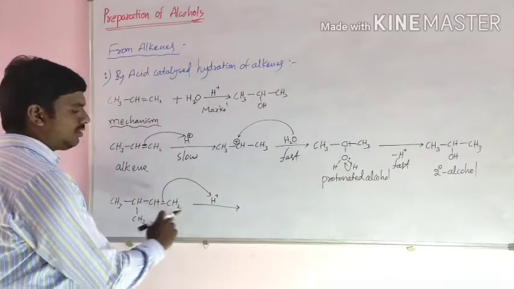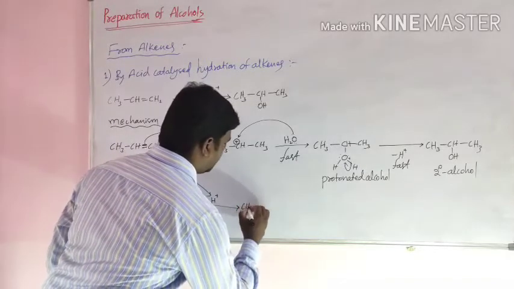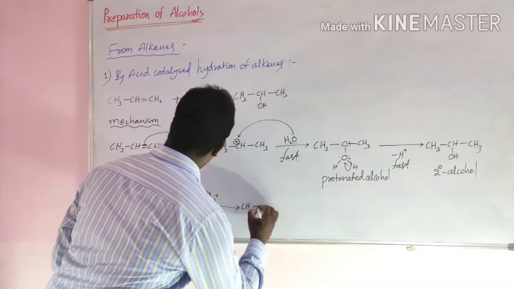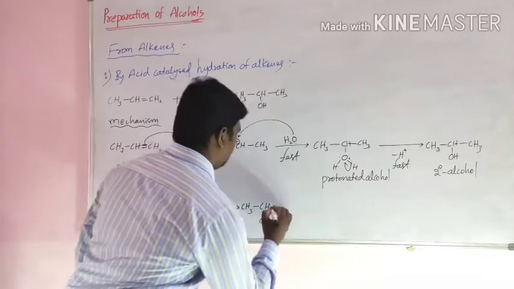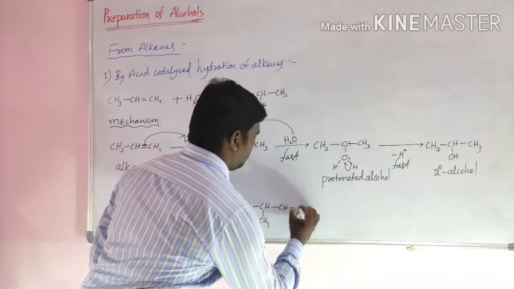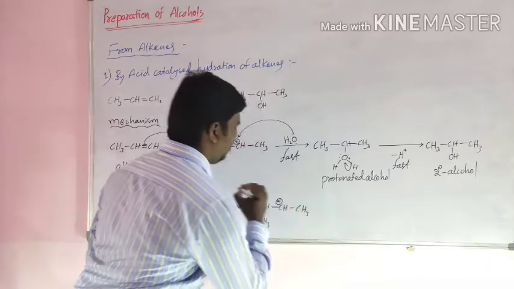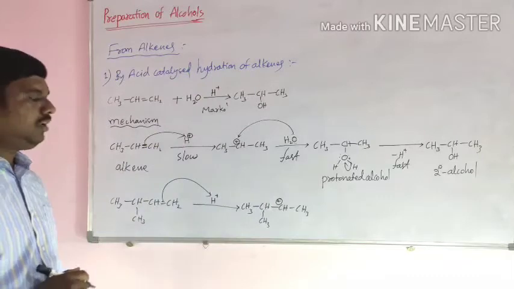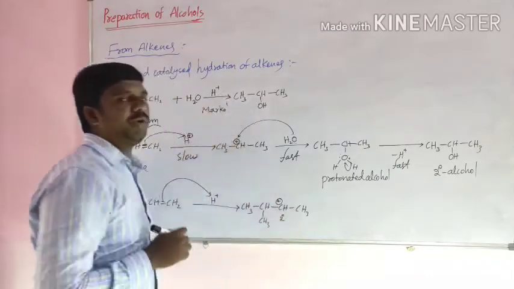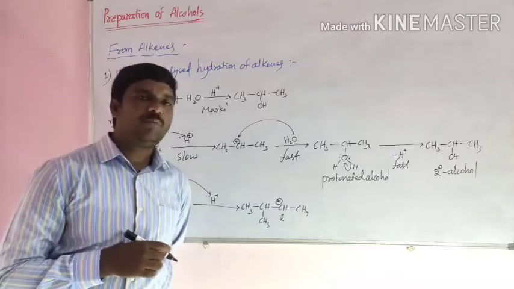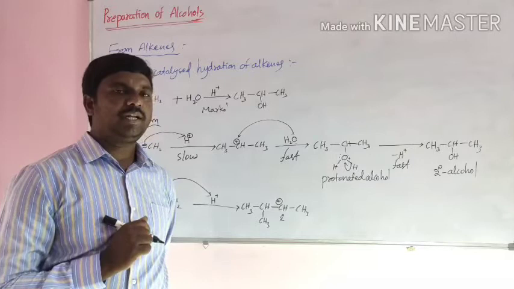Because this reaction follows Markovnikov rule, the compound formed is a carbocation, CH3. This carbon contains a positive charge. We know that this is a secondary carbocation. Secondary carbocation is less stable than tertiary carbocation.